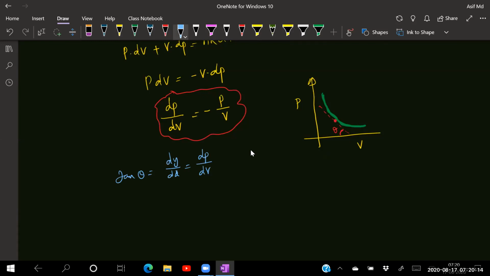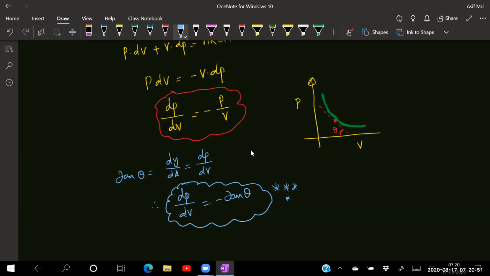So dP by dV is equal to minus P by V. That means I can write dP by dV is equal to minus tan theta. This is a very, very important relation and will surely be asked in the exams. So dP by dV is equal to minus of P by V.